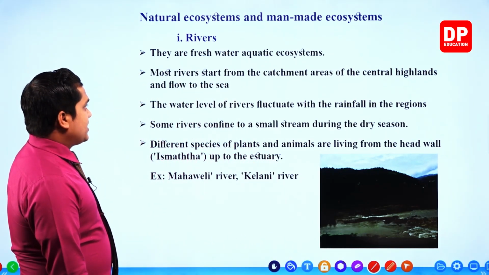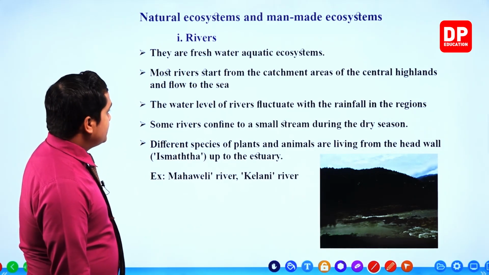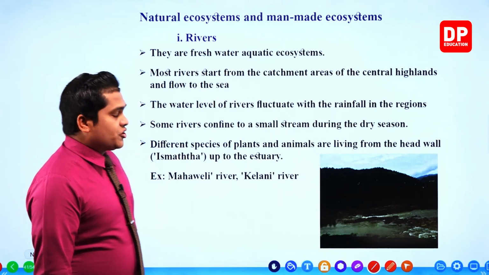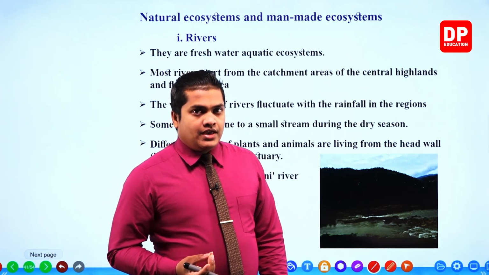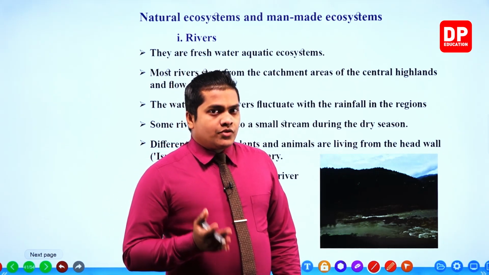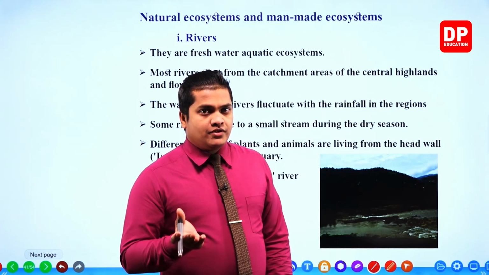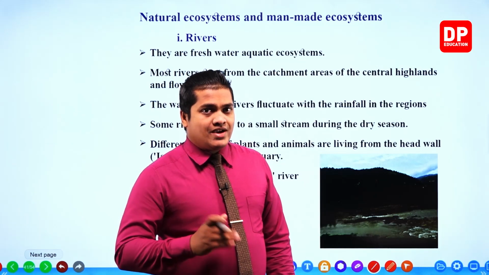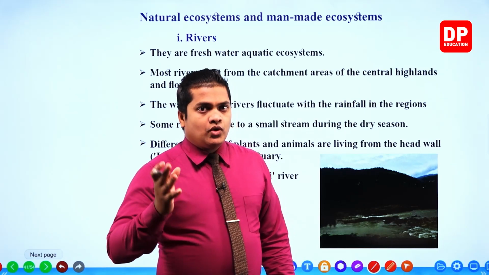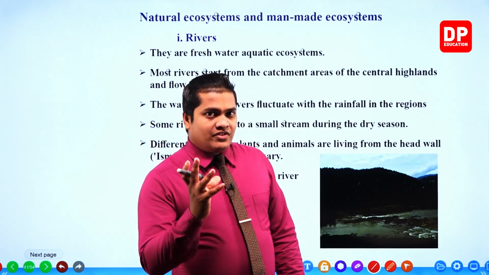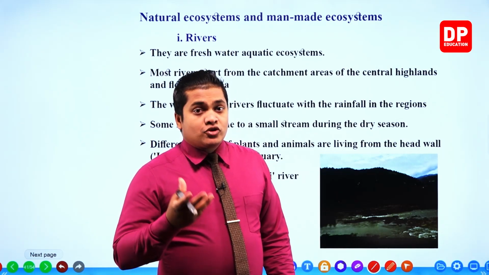Here it is given: most rivers start from the catchment areas of the central highlands and flow to the sea. Catchment area means they receive plenty of water from rain or any other precipitation. Most of the time it is rain. A catchment area is an area where they catch this water or precipitation, especially rain.